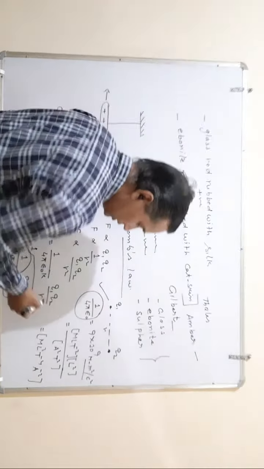From here you can see the epsilon naught is the reciprocal of that one.